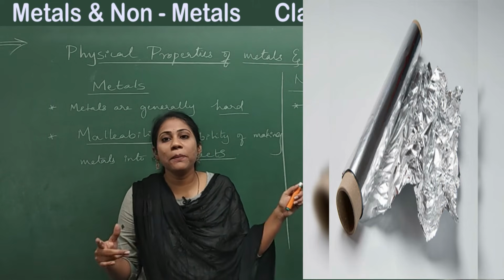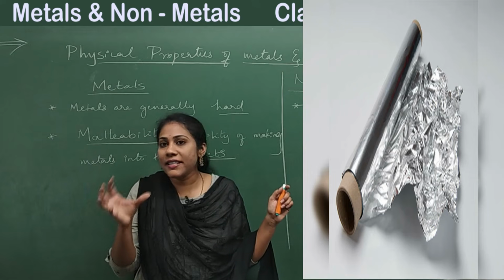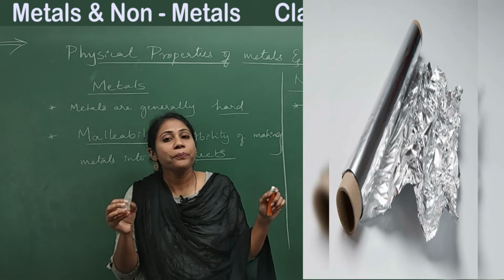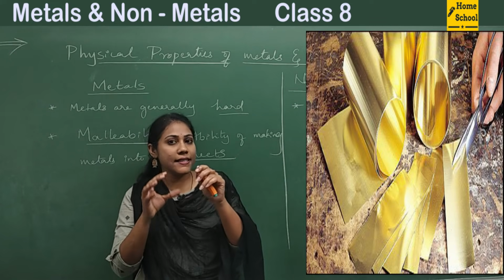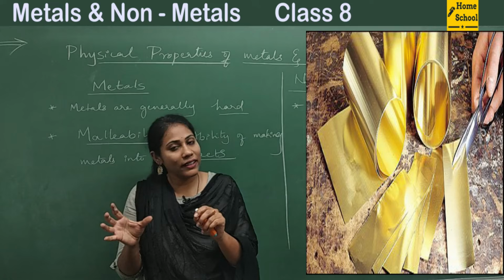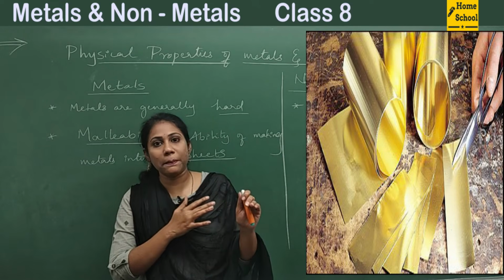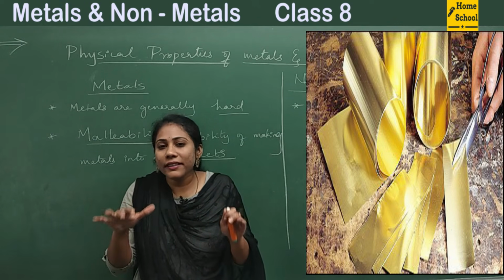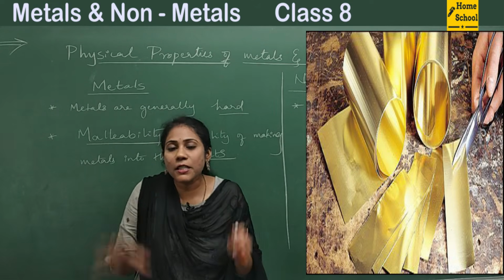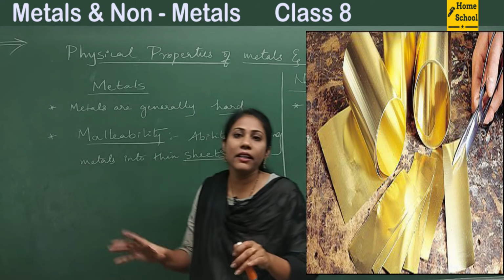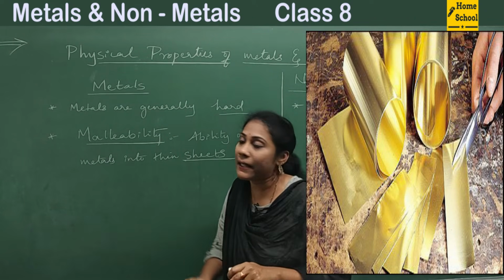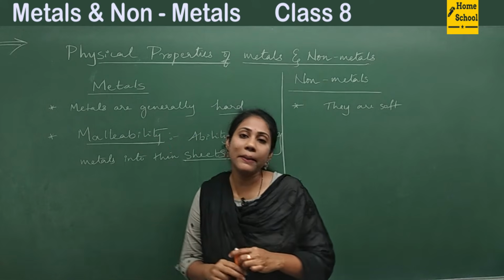You can just watch the pictures: aluminium foils that we use to wrap food, and also these thin foils can be put on sweets for decoration purposes. This is how metals can be made into thin sheets. This property of metals, that we can make them into thin sheets by beating, is called malleability.